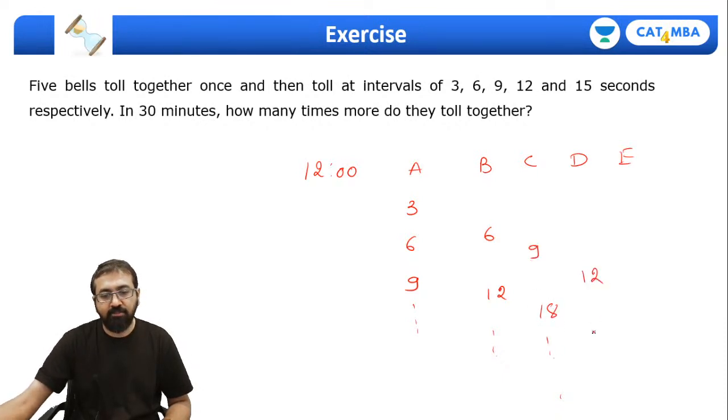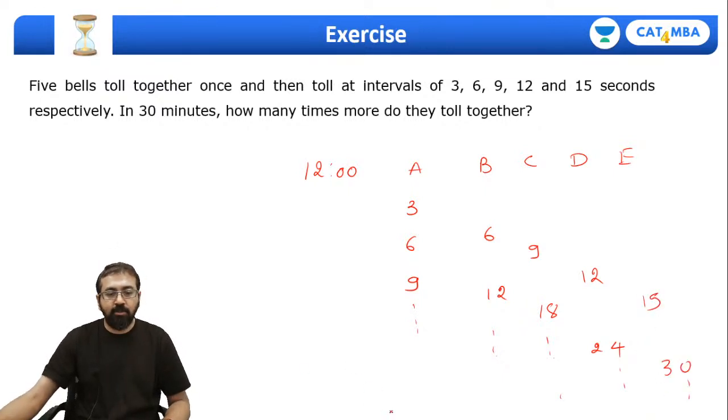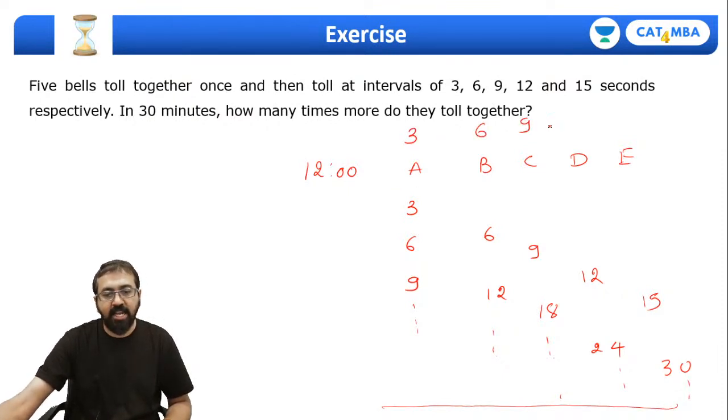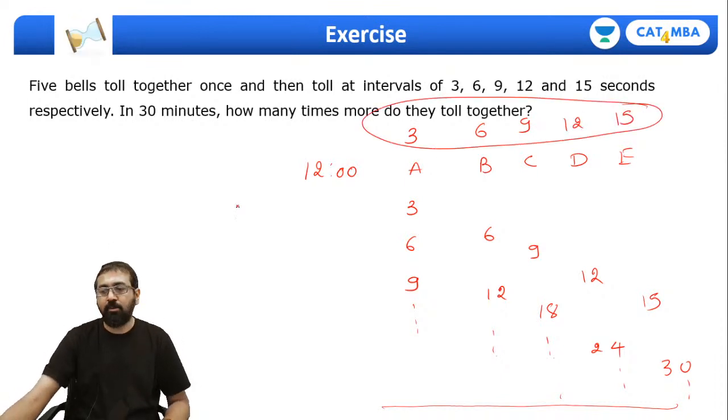Fourth, 12, 24, and so on and so forth. And fifth, 15, 30, and so on and so forth. So can I say all of them will ring together at a time which is the LCM of these numbers 3, 6, 9, 12, and 15?